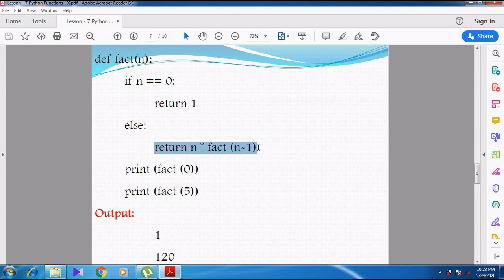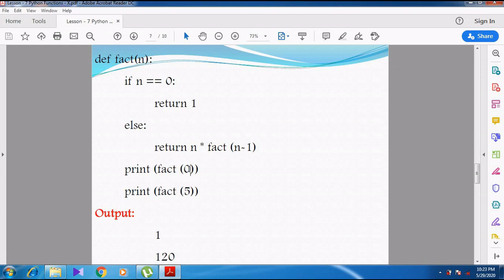So now we are going to the function call. When we call the function, print fact of 0. What is the argument I am going to pass? 0 is the argument I am going to pass.